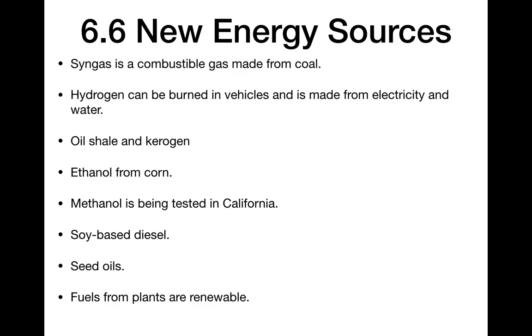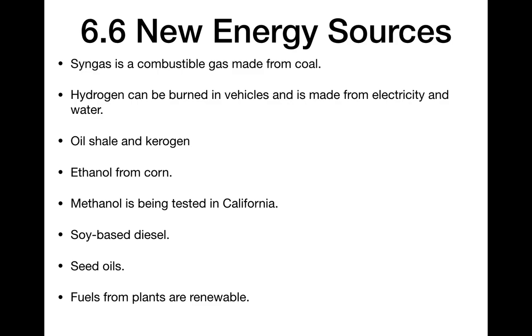Another one is the idea of using electricity from other sources to make hydrogen and then burning hydrogen in vehicles. Of course, hydrogen is explosive and it will burn, and you can design a car engine that burns hydrogen. If you do so, water is the product that's coming out of your tailpipe, and you're basically lowering your carbon footprint.